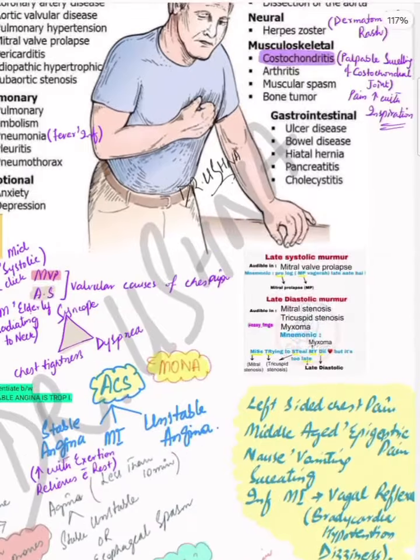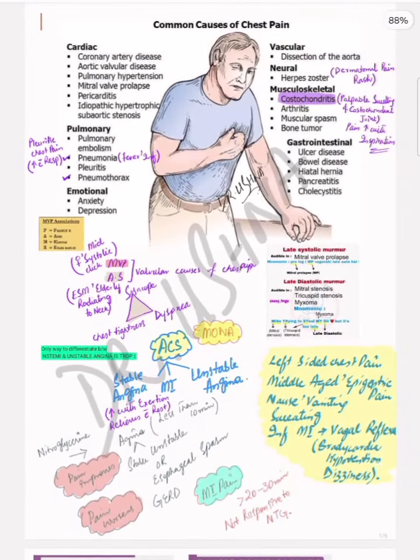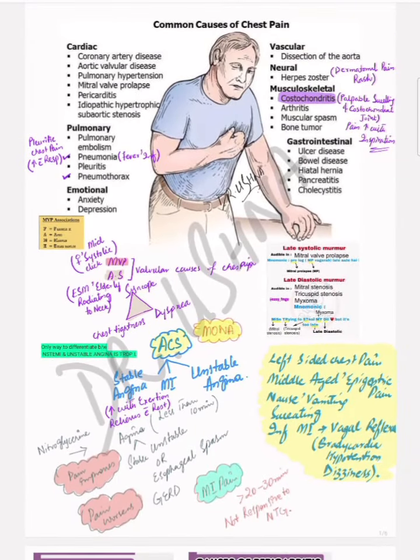To begin with, the first discussion is about chest pain. The common causes of chest pain. Whenever a patient reports to you with chest pain, there are three or four causes that should come into your mind. It can be cardiac chest pain, it can be pulmonary, it can be emotional, it can be neurological or musculoskeletal. So these are all the possibilities of chest pain.